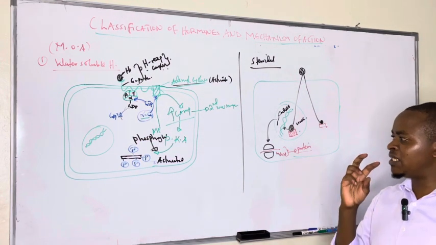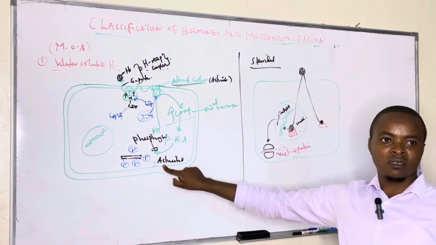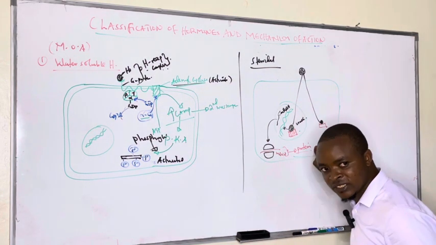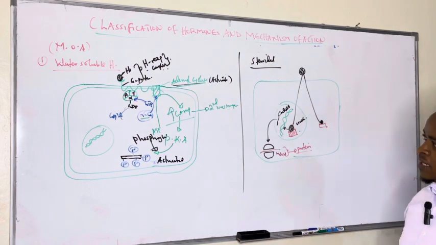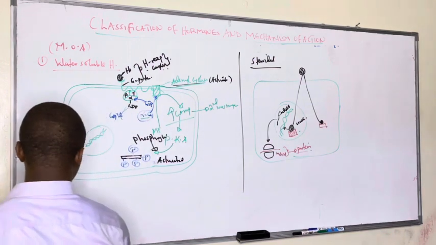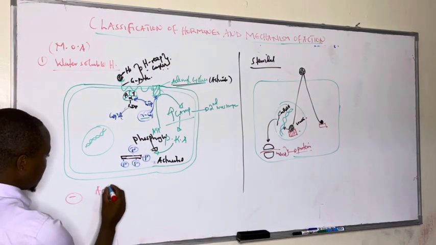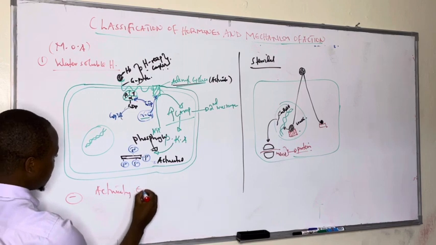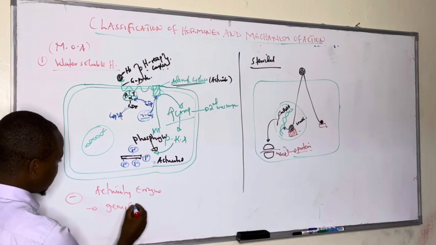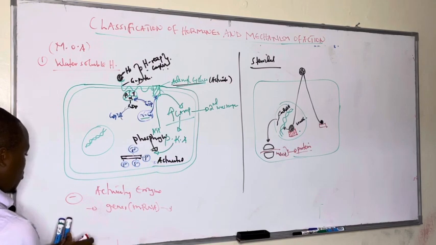So those are the major mechanisms. One is by activating enzymes. The second is by synthesizing new proteins. And the third one is by causing cellular permeability changes. I can write them here. The final effect is that they can act by activating enzymes in the cell, or they can act by forming genes, that is mRNA, that can be used to synthesize new proteins.